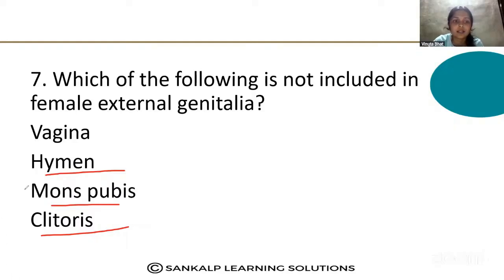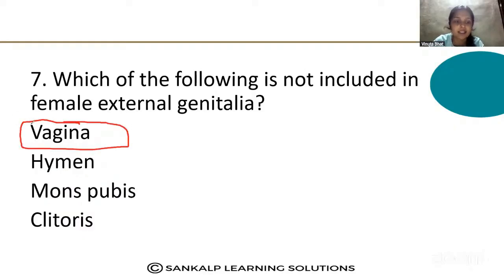So, comment the correct answer. Here, vagina is not a part of the female external genitalia. The remaining are all considered female external genitalia. Option 1, vagina.